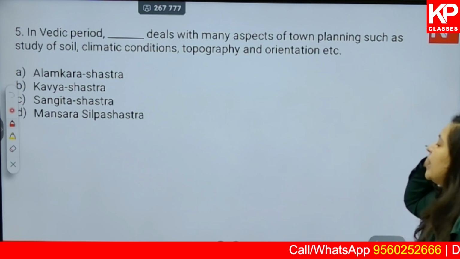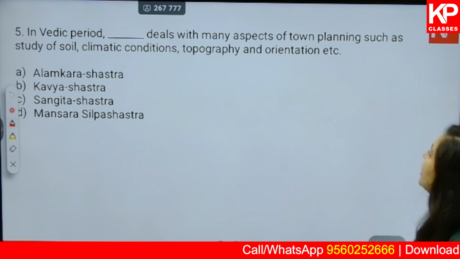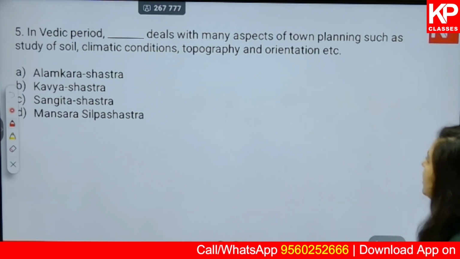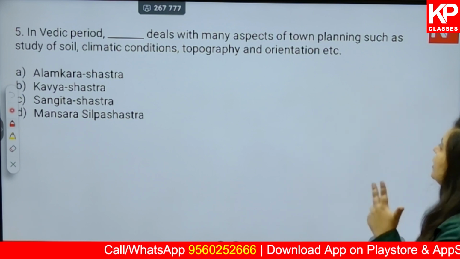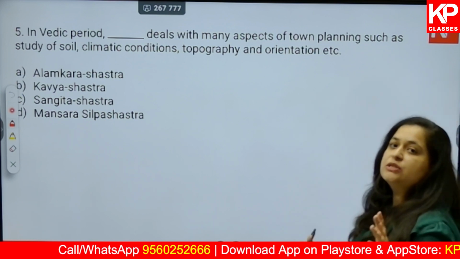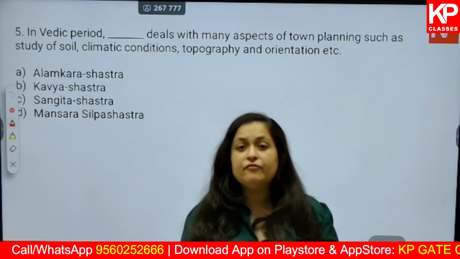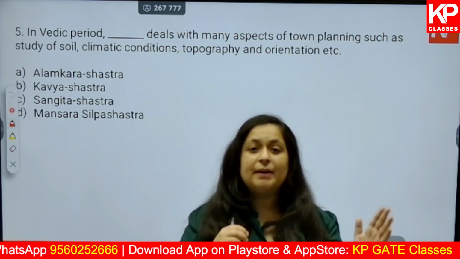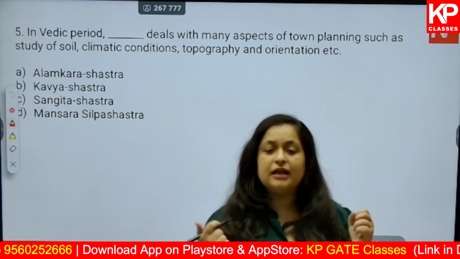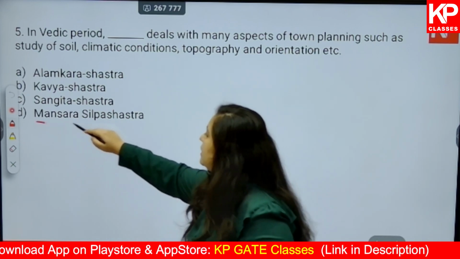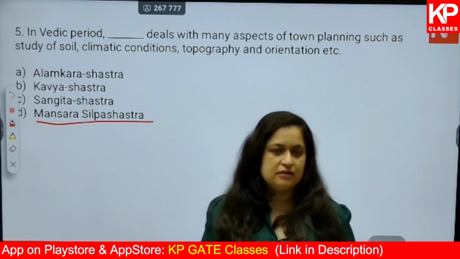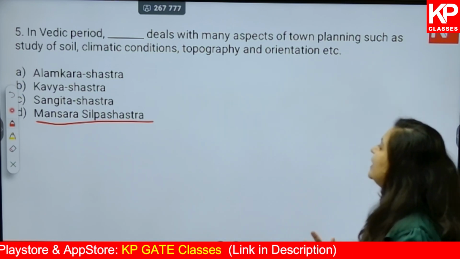Okay, next. In Vedic period, Dash deals with many aspects of town planning, such as study of soil, climatic conditions, topography and orientation, etc. So when we study Vedic planning, when we study the details of Padmaka and then Dandaka and so on, we know that all that understanding comes from Mansara Shilpa Shastra. Okay, so option D is correct.